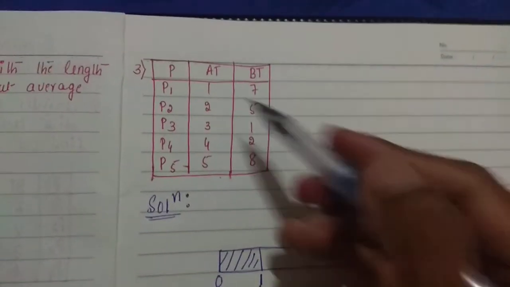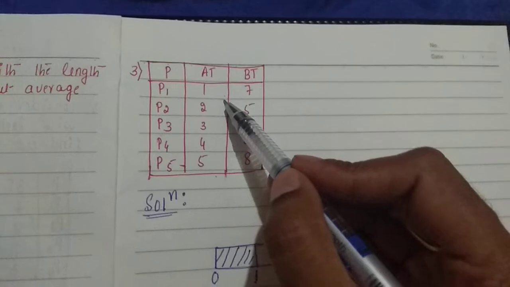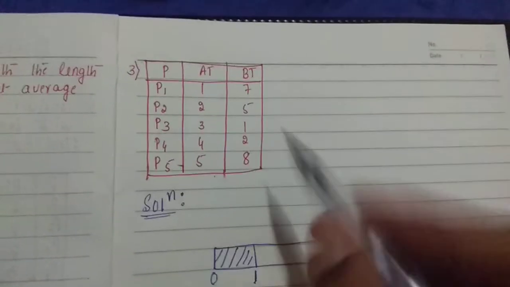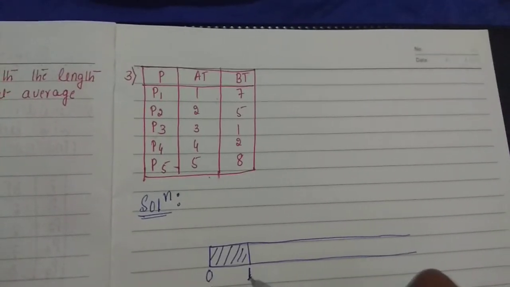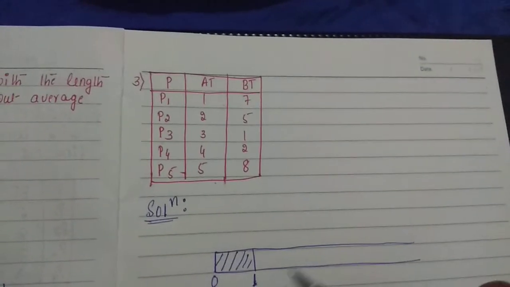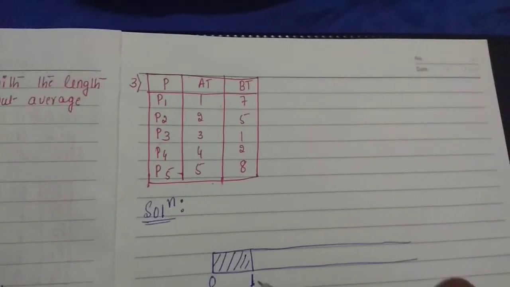So after 1 millisecond some process is coming. Which process? Process P1. In SJF, at that particular time you look at which processes are present. If there is only one, you must take that one. If there are two, you need to compare who is having the least burst time.